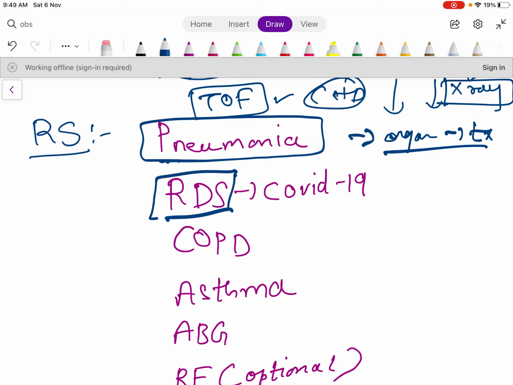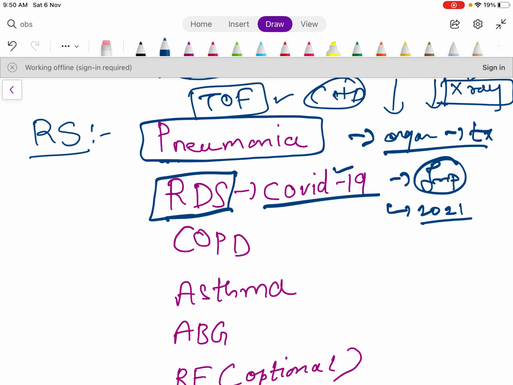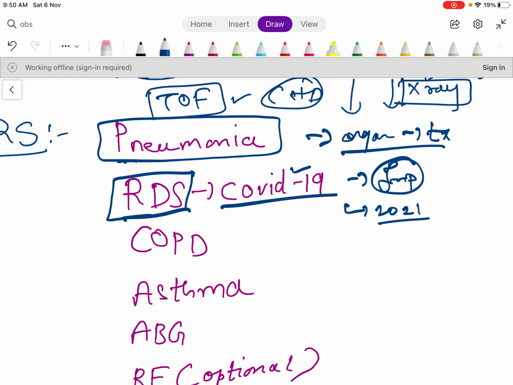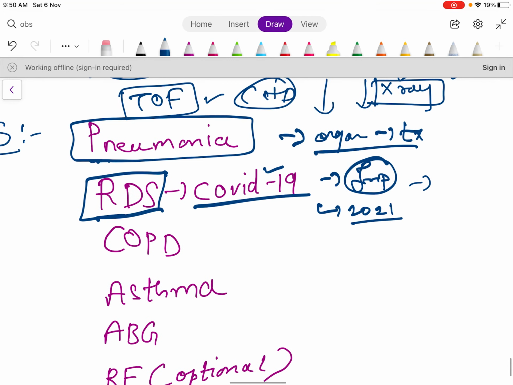Then respiratory distress syndrome. Nowadays this is an IMP question because of COVID-19. In 2021 there was not a single question from COVID-19, but we cannot say whether they will ask or not, so it's risky to leave this topic.